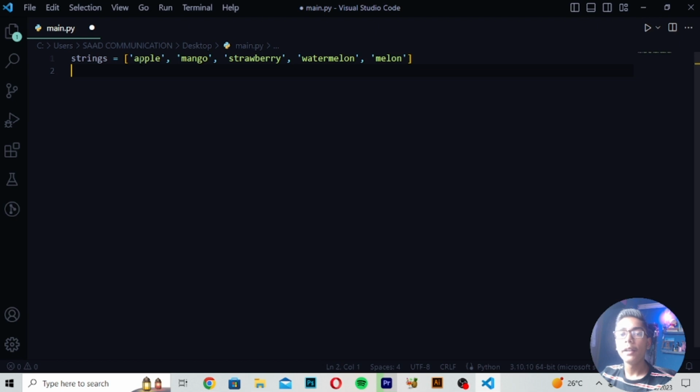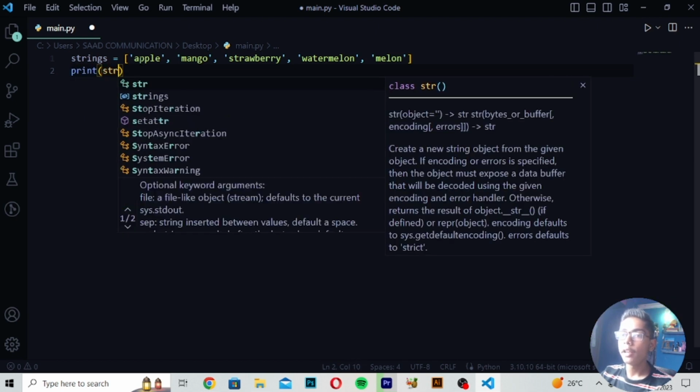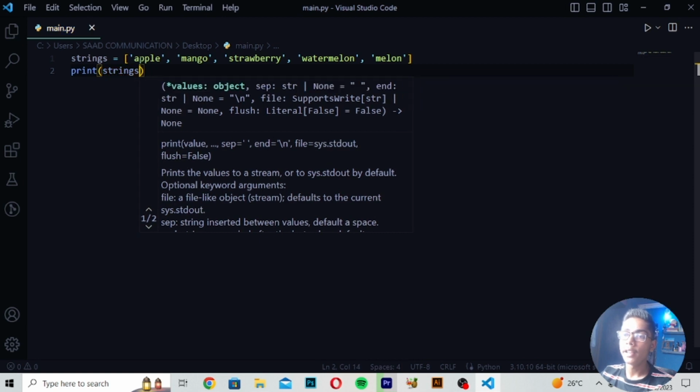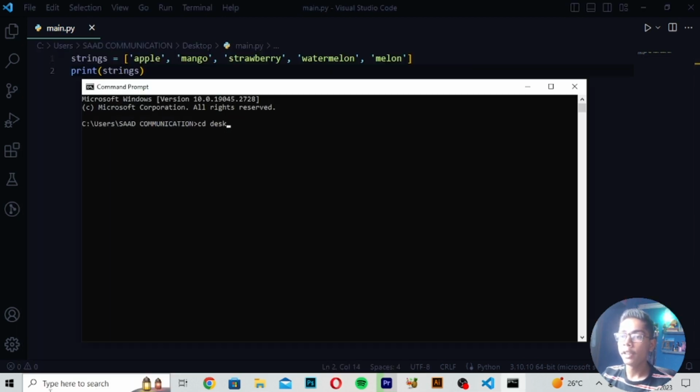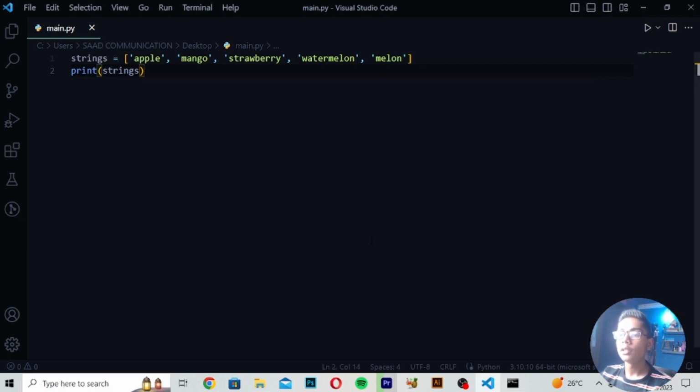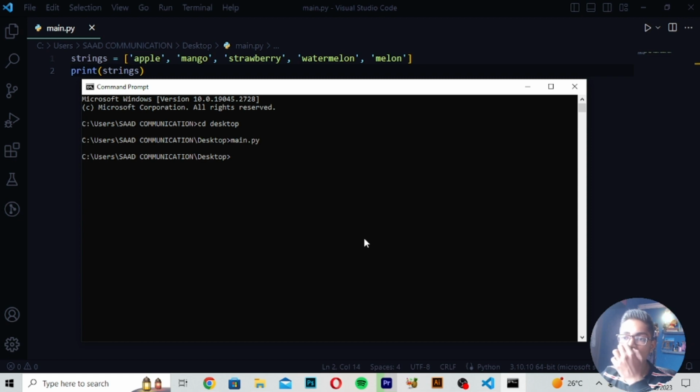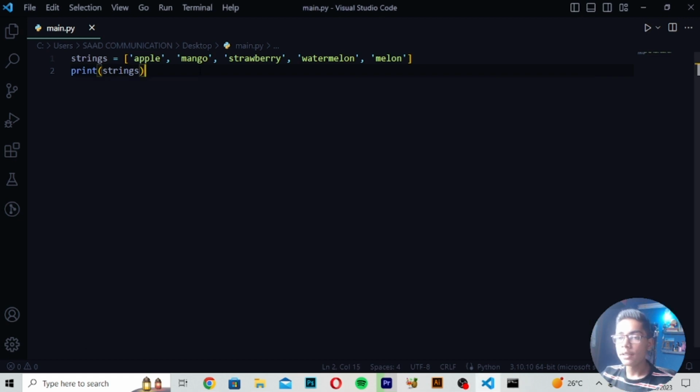Now if you want to print this string, you will write print, then write strings to print this string directly. Then if you save and run this in cmd, I will write cd desktop main.py. You can see nothing is running, because it is saying that it is perfect and it is running good. If it had any error, it would show me the underlined tag, but it is not showing me any error, which means that our strings are working. So like this you can use strings here.